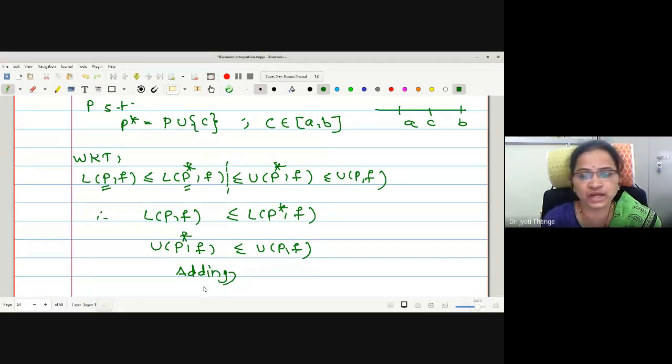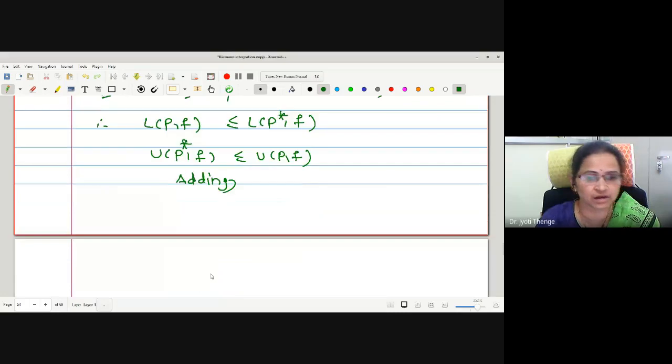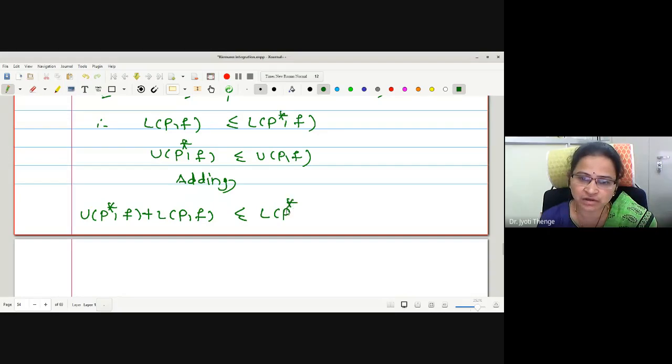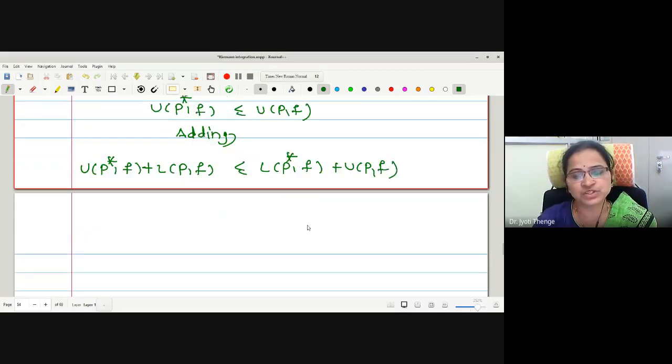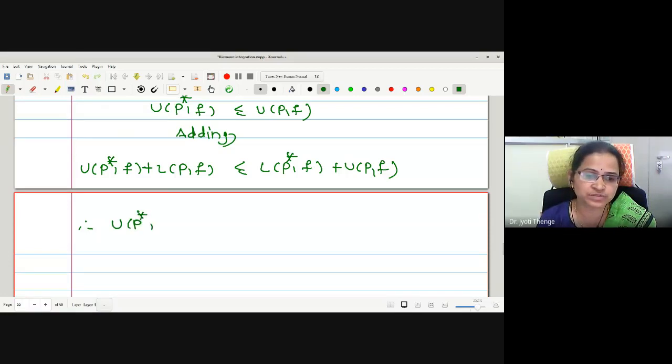We want to prove that it is integrable with respect to P star. So on adding, we get UP star F plus LPF is less than or equal to LP star F plus UPF. Now we will separate the summation values with respect to the partitions. That is, with respect to partition P star, we will take on the left. Therefore, let us shift the term LP star F to the left, and let me shift LPF to the right.